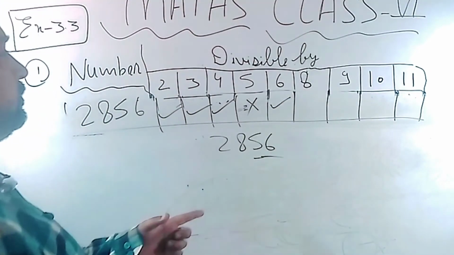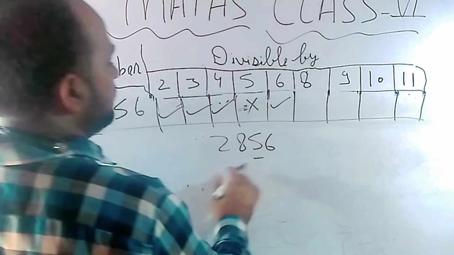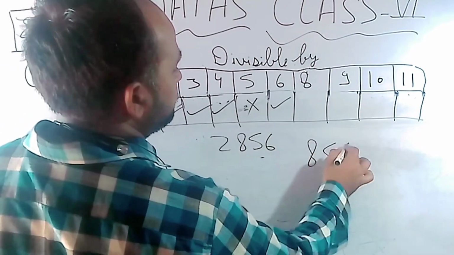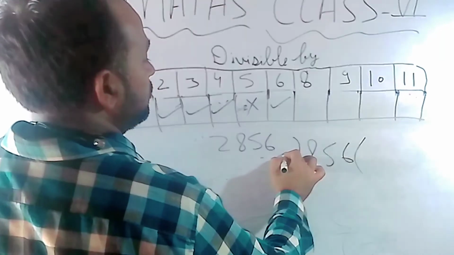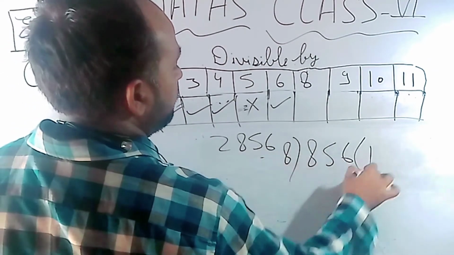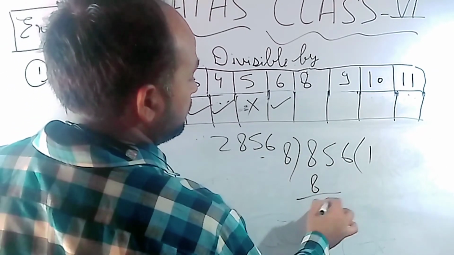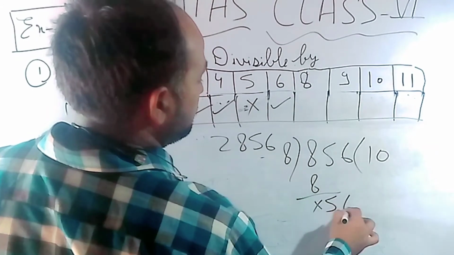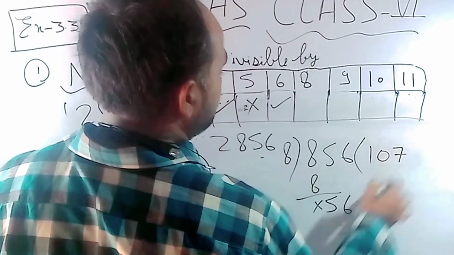So in the case of 8, check the last 3 digits. 856. Divide 8 by 8, 1. 5 will not go, so 6, 8, 7 will go.